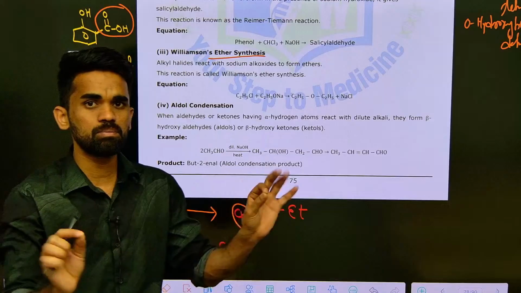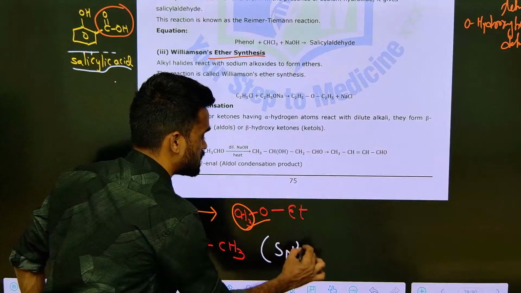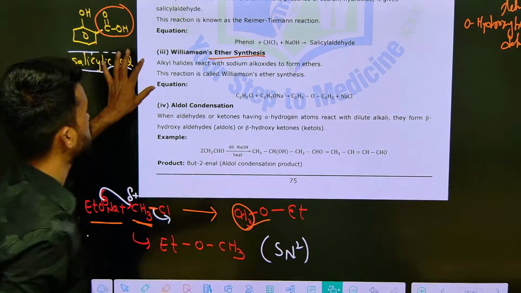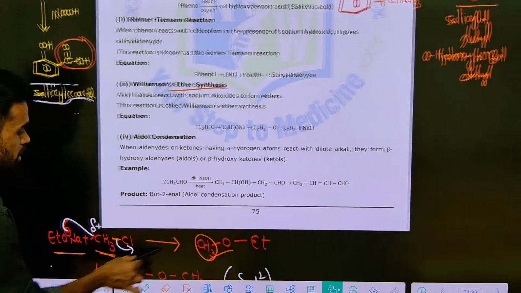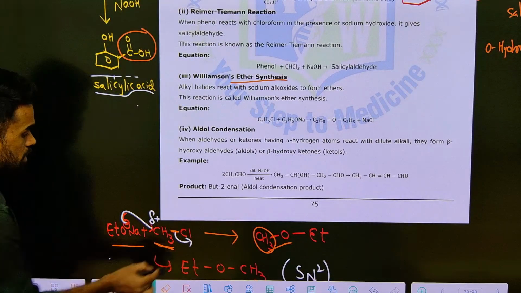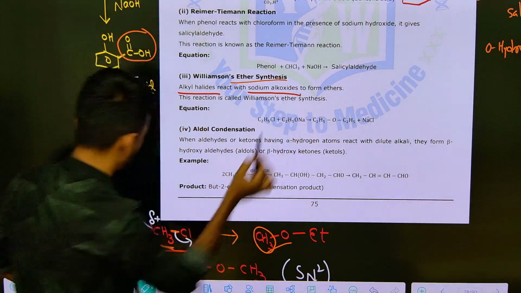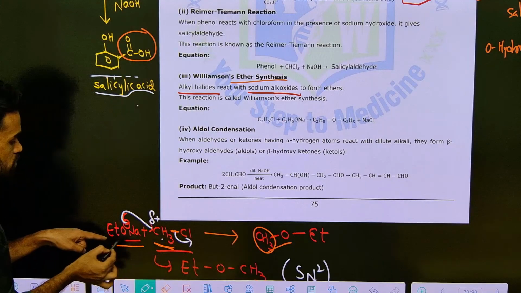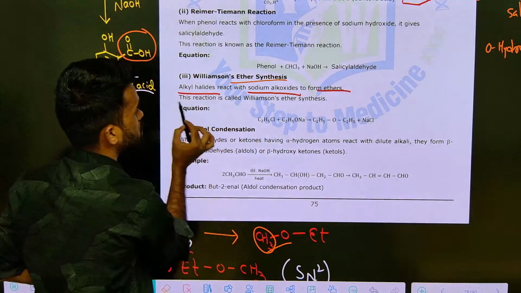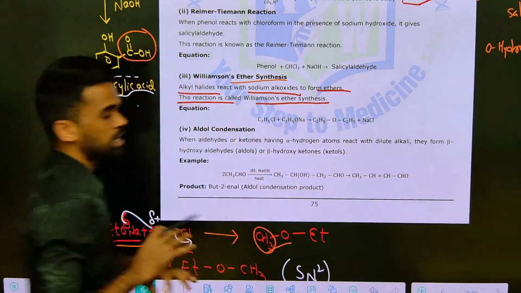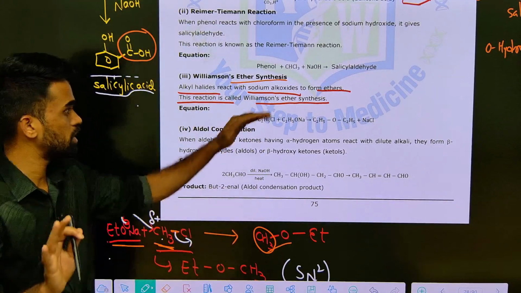So very simple. The mechanism followed here is SN2 mechanism. Now listen to what they are saying. Alkyl halide, methyl chloride we have taken here. Alkyl halide reacts with sodium alkoxide, sodium ethoxide, to form ethers. This reaction is known as Williamson ether synthesis. You just mention these reaction steps. That will give you 2 marks.